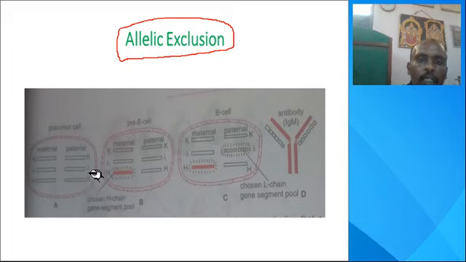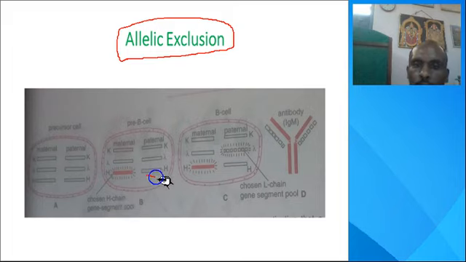Here H chain, lambda chain, K chain are the paternal genes, and here H chain, lambda chain, K chain are the maternal genes. When the precursor cell is modified into a pre-B cell, for the H chain the maternal side gene is selected for generating the H chain.